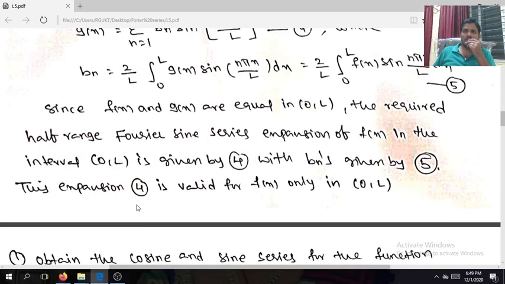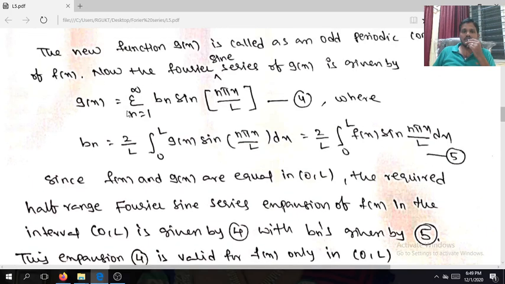Why do we use the term half-range? We don't consider the complete interval minus L comma L. Here we are taking 0 comma L. This is applicable for minus pi to pi, which is a special case of minus L to L. If you take minus pi to pi, we already did some problems, or in case of minus L comma L, we have taken it. If the function is defined for 0 comma pi, what is the Fourier series expansion? It is summation n equals 1 to infinity b n sin nx.